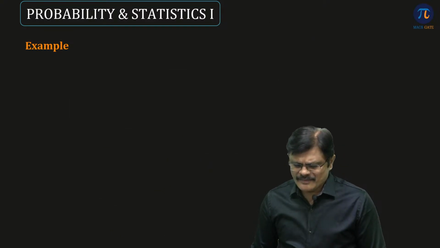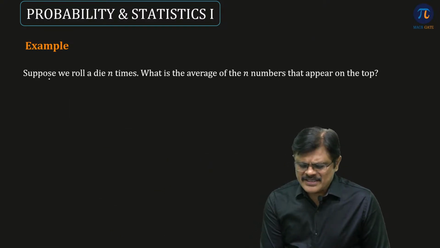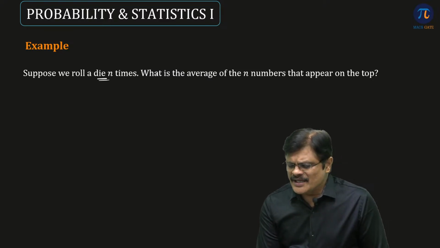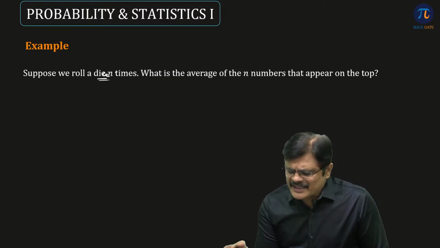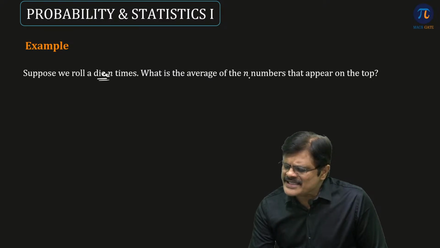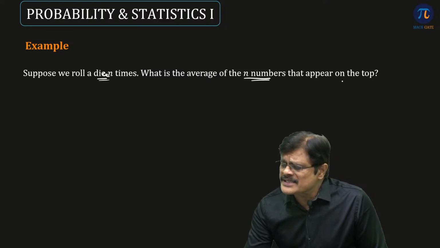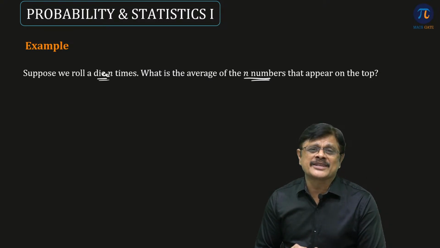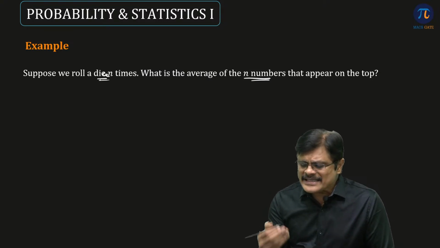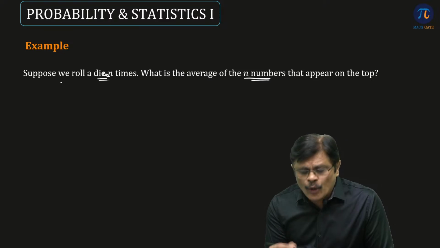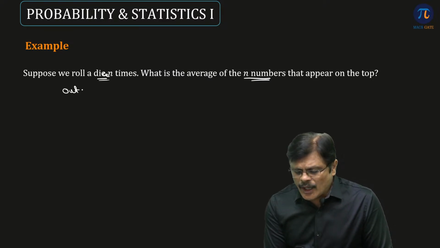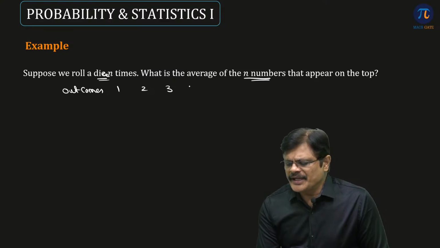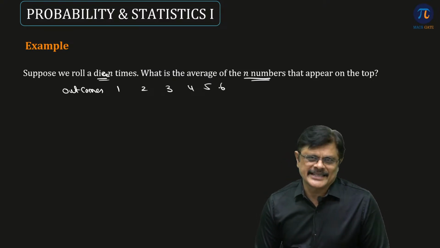Am I clear? You can take one more example. Suppose we roll a die n times. What is the average of the n numbers that appear on the top? So when you roll the die n times, what are the possible outcomes? The possible outcomes are 1, 2, 3, 4, 5, 6.